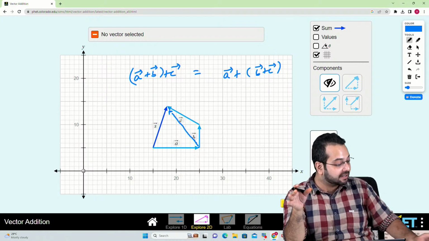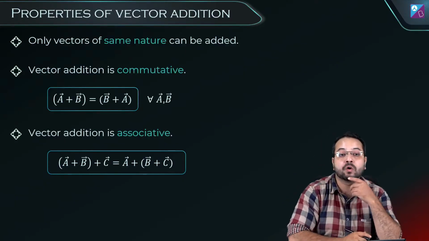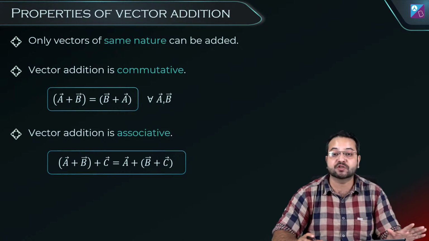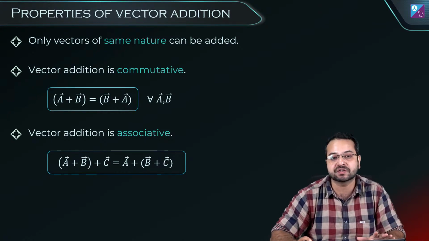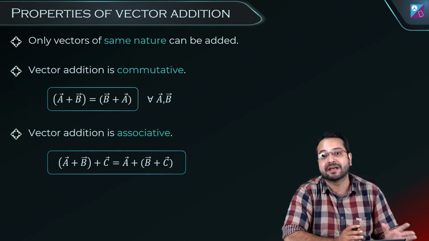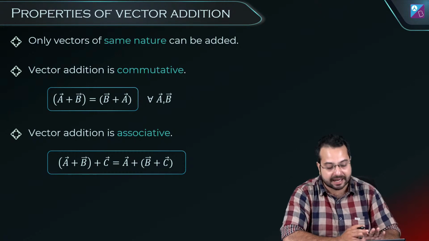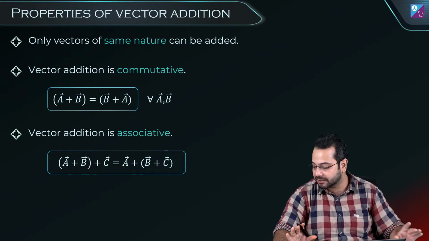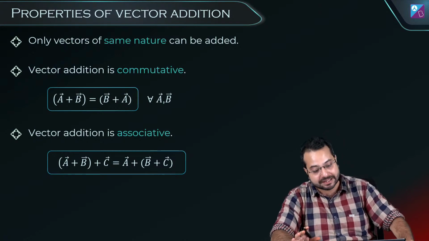Okay, so you see that these properties hold in addition. It seems obvious, but it's not so obvious, because in certain operations this property is not going to hold. For example, when we talk about vector subtraction, in that case this is not going to hold. Alright, so I hope this is clear. If this is clear, let's move to the next part.